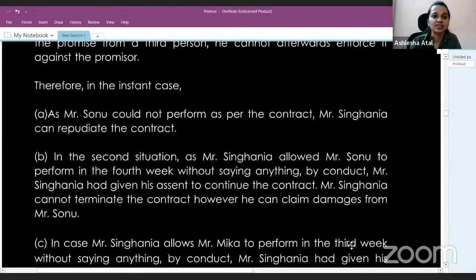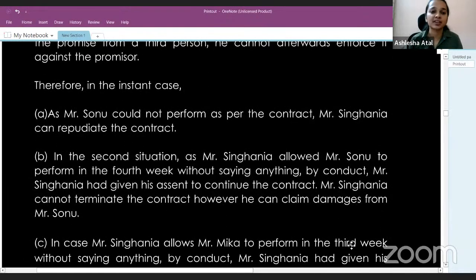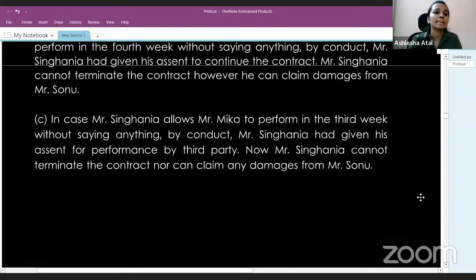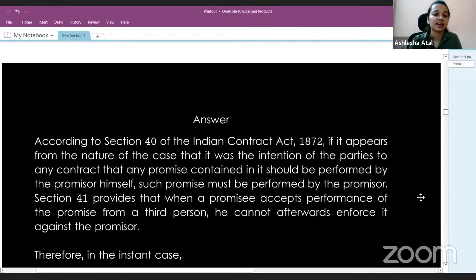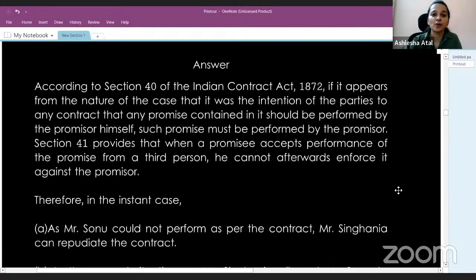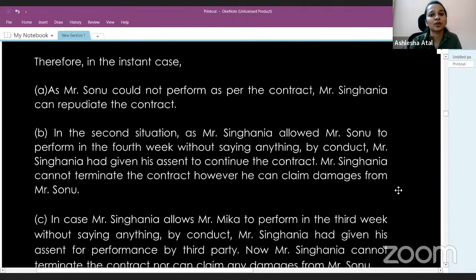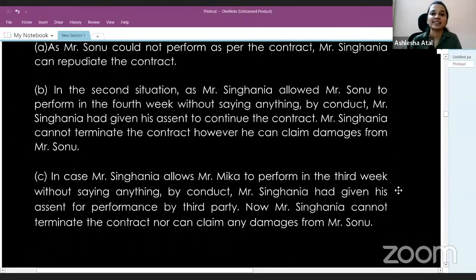So as we've discussed, in the first situation, Mr. Singhania can repudiate the contract. Second situation, he loses his right to terminate, but yes, he can still claim damages. And in the third situation, Mr. Singhania has accepted the performance of a third party. So later on, he cannot repudiate the contract, stating that Sonu did not turn up.